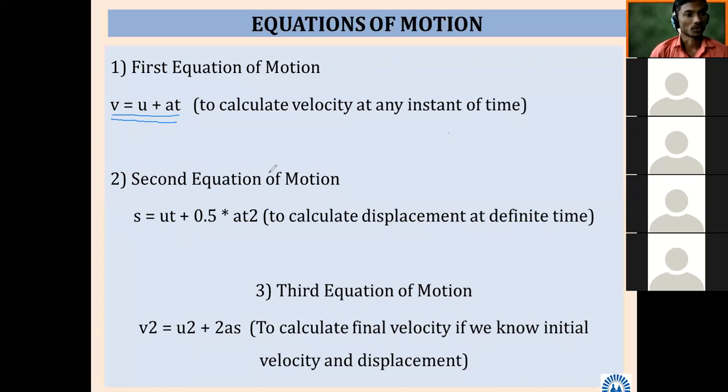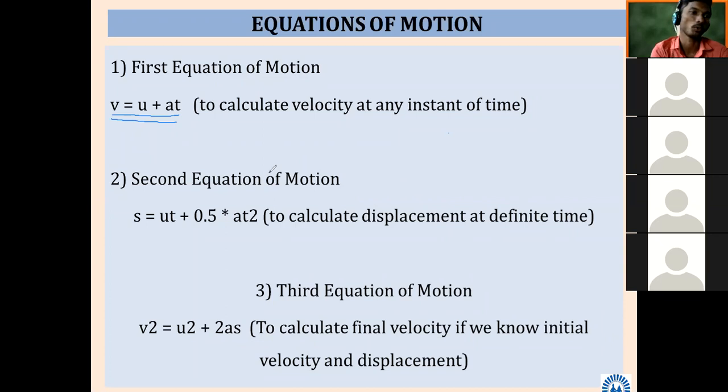First equation of motion, V is equal to U plus AT. So intentionally I have written in between why for this first equation of motion is used. All these three equations should be on your tip of tongue. So here why for we require to use this first equation of motion.